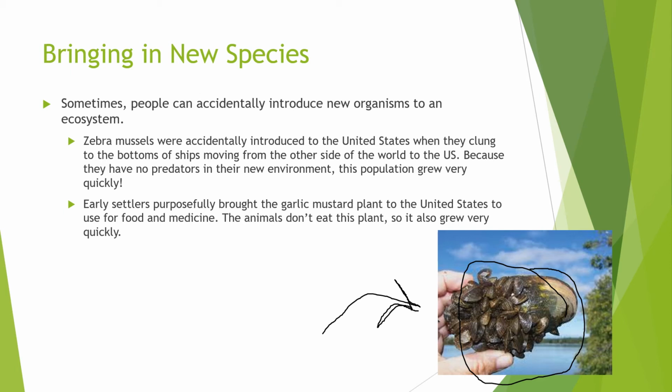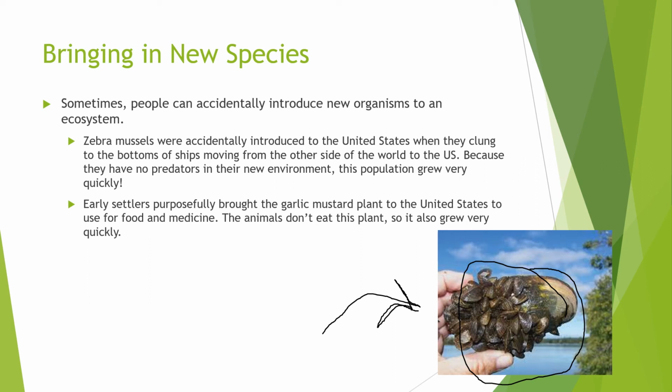So this organism comes from the other side of the world, and at some point in our history, when a ship was coming from the other side of the world to the United States, some zebra mussels clung to the bottom. They made the whole trip with us, and then they ended up in the United States, where they hadn't been there before. They are not naturally part of our ecosystem. But because they're not part of this ecosystem, there are no animals or organisms in our environment that feed on the zebra mussels. So this meant that the population grew very, very quickly, which very much changed our ecosystem.